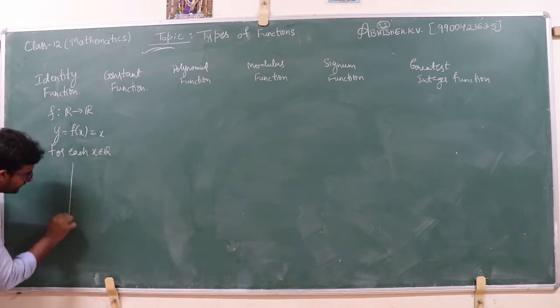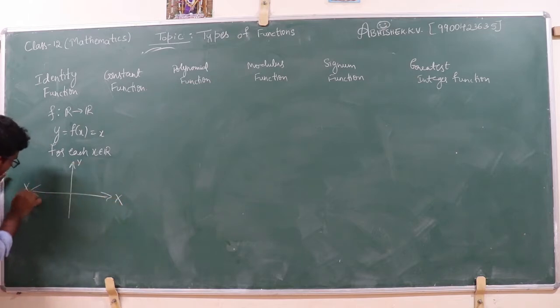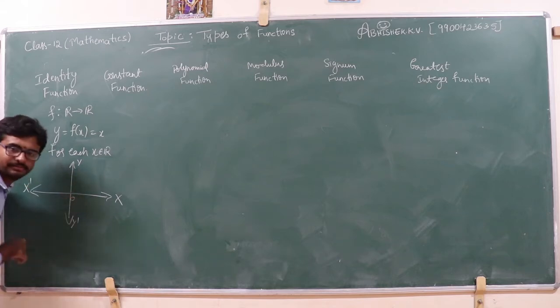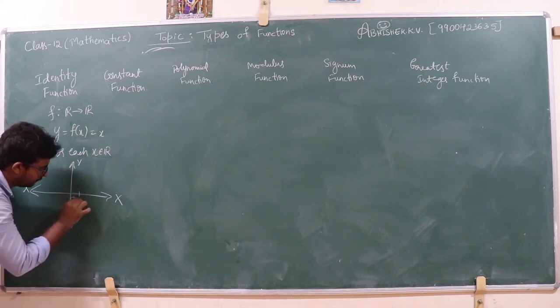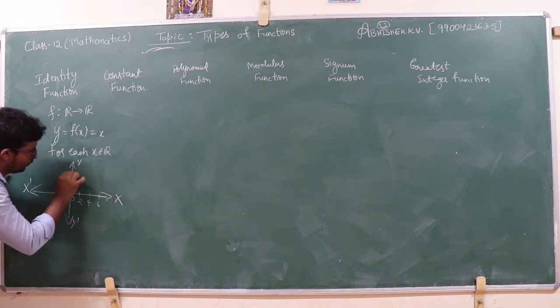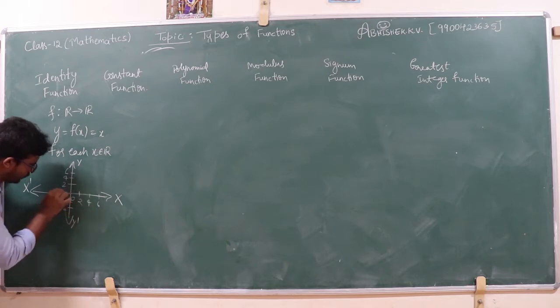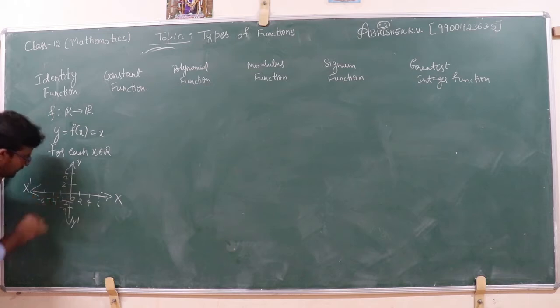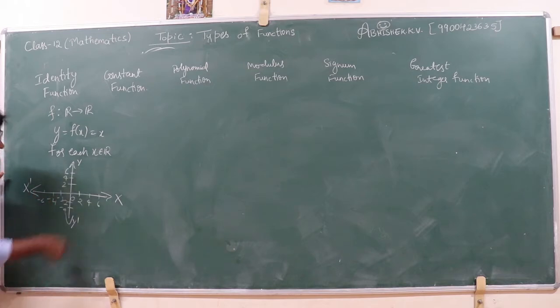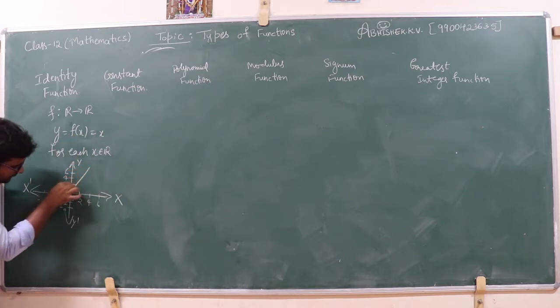See, if I consider the graph, this is the x-axis, this is the y-axis, this is x dash, and this is y dash. See, this is the origin. Then 2, 4, 6, and -2, -4, and so on on each axis. This function can be drawn like this.